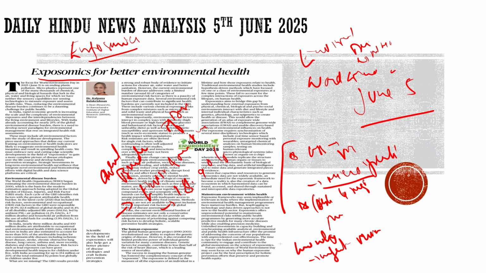So what is this exposomics? It is defined as the measure of all the exposures of an individual in a lifetime and how those exposures relate to health.